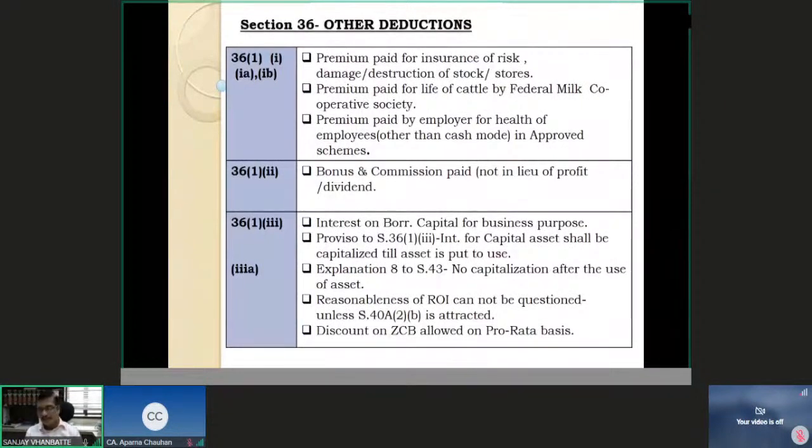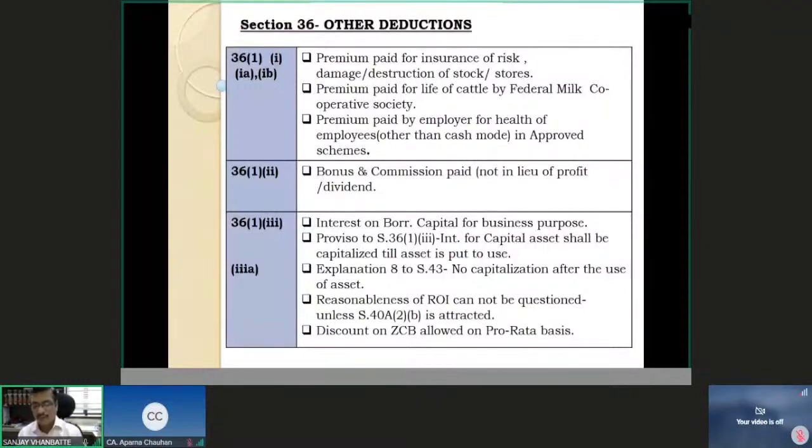The rate of interest cannot be questioned by the AO unless the borrowing is from a related party and which falls in the restrictive categories of section 40A(2)(b), which we are going to see a little later. And accordingly, all these small nuances of section 36(1)(3), deduction for interest on borrowed capital, have to be seen. And discount on ZCB, that is zero coupon bonds, is allowed on pro rata basis.